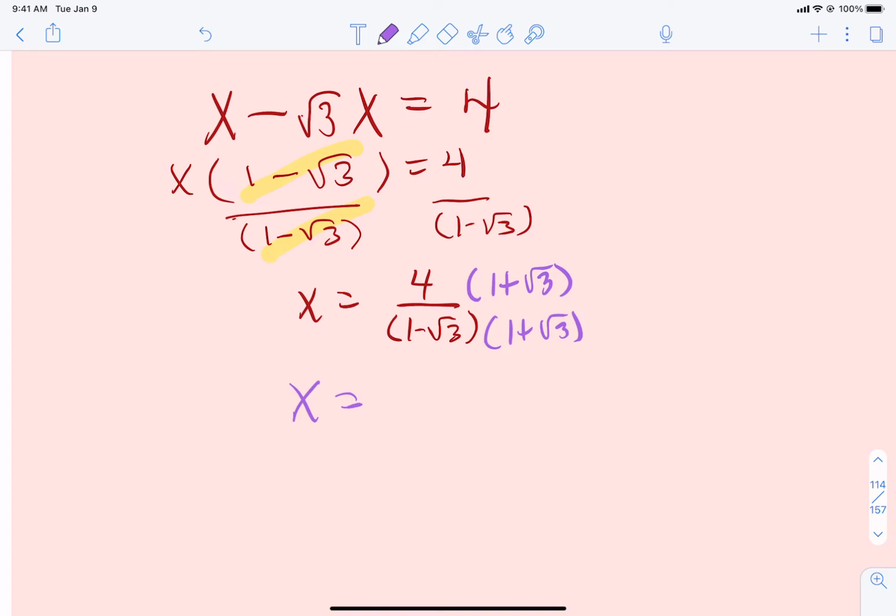Well, the number on top, that 4, just distributes. So we get 4 plus, sorry, I made a mistake. 4 plus 4 square root of 3. And on the bottom, we can use the difference of squares, which is going to be 1 minus 3.